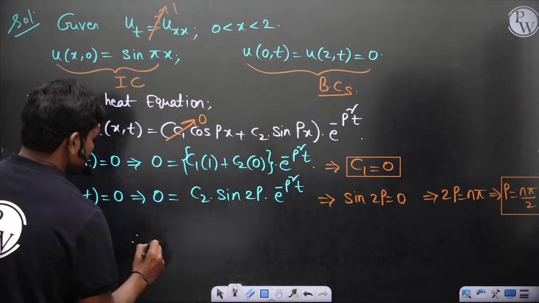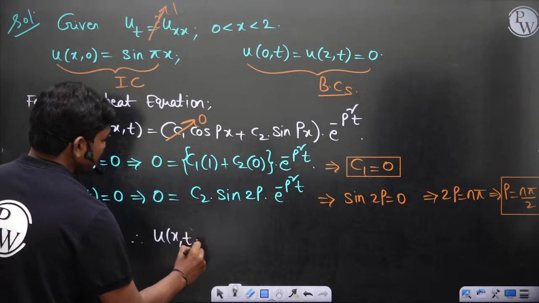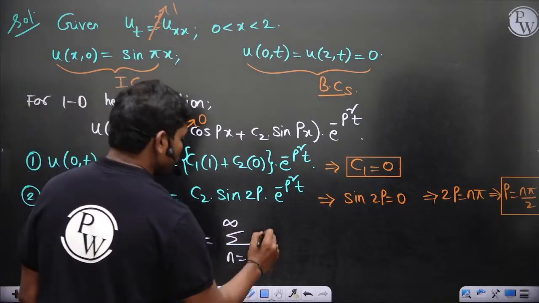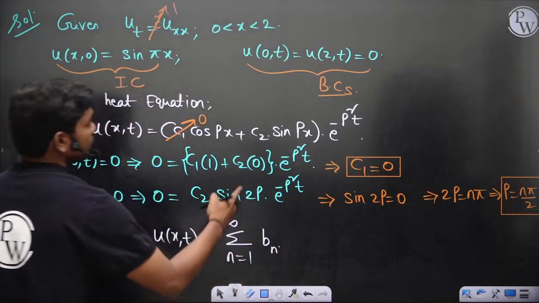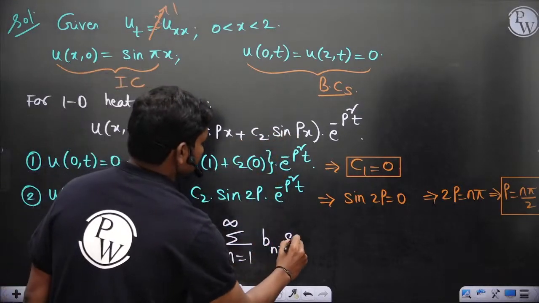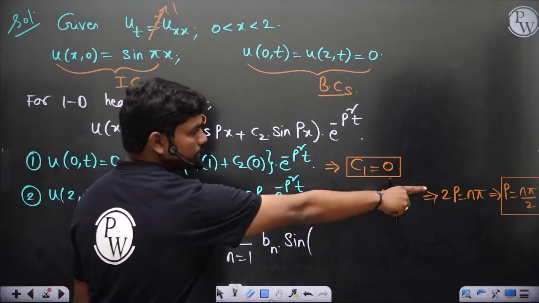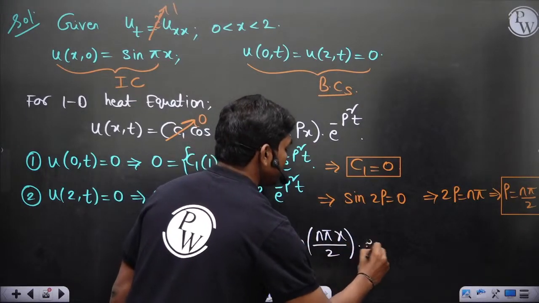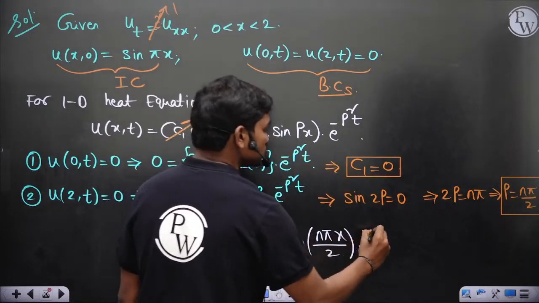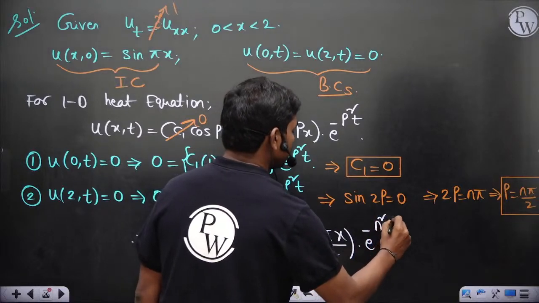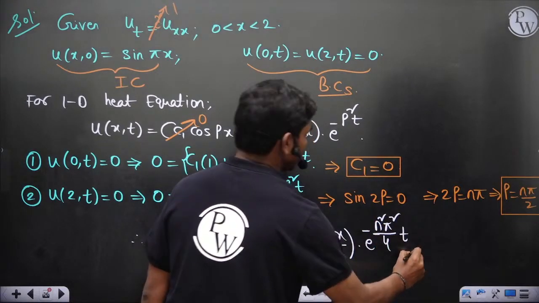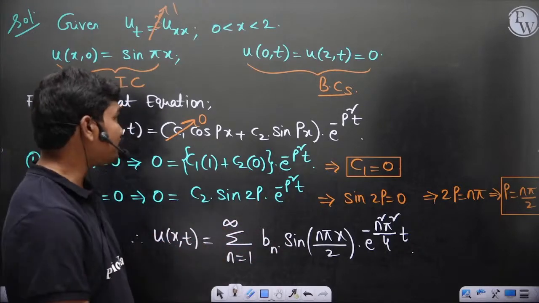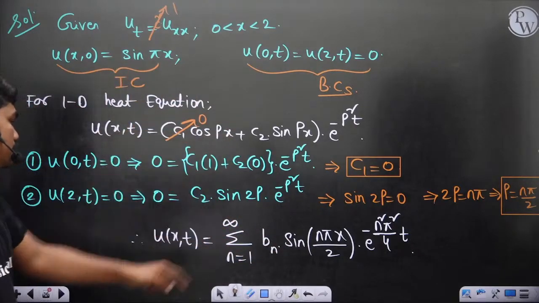therefore u of x comma t can be generalized as summation n equal to 1 to infinity, some constant into sin px. So what is p? n pi x by 2, into e power minus p square t. So p square is n square pi square by 4, t. This is the generalized solution. Okay, so if this is the generalized solution, you have the initial condition, let us replace.